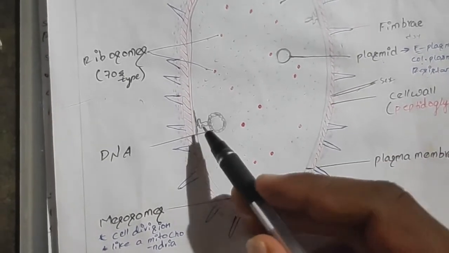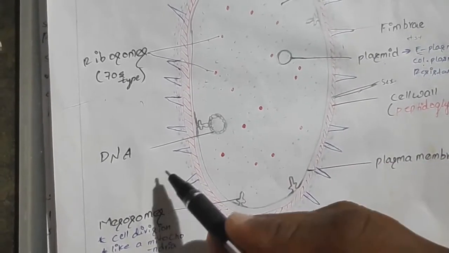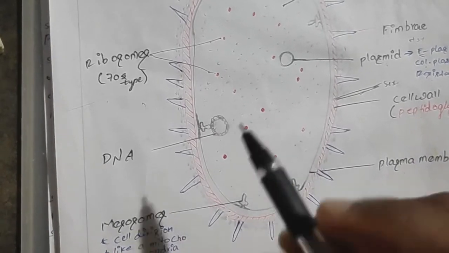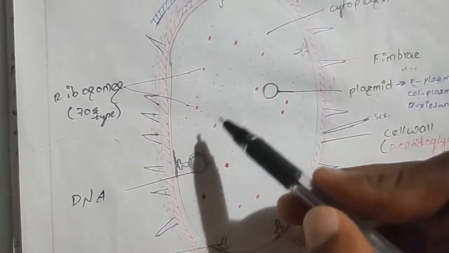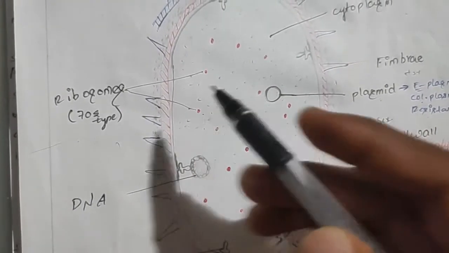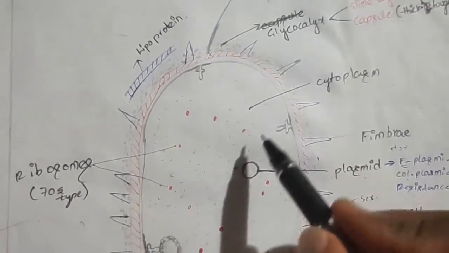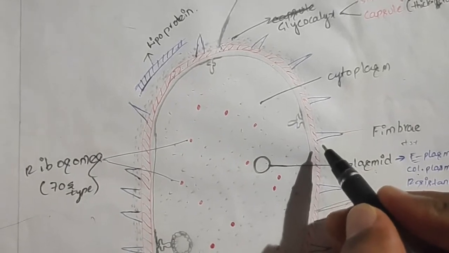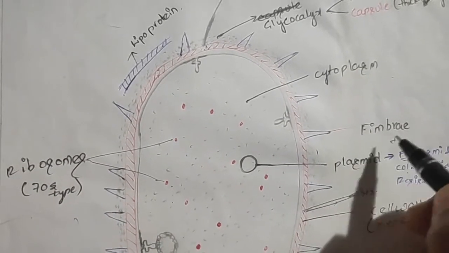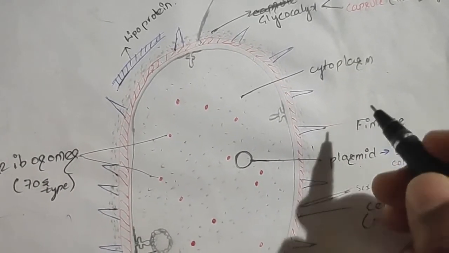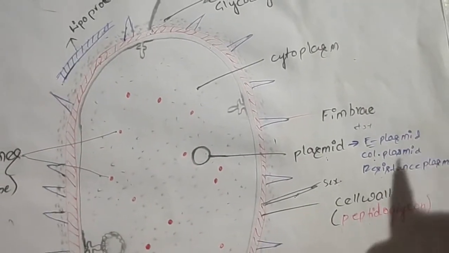Because the mesosome helps indirectly, these mesosomes help in cell division. Along with this, it also contains the non-membrane-bound organelle known as the ribosomes. These ribosomes are the 70S type, and it also has the brush-like structure known as the fimbriae. This fimbriae helps in the attachment of bacteria to the rocks or substratum, etc.